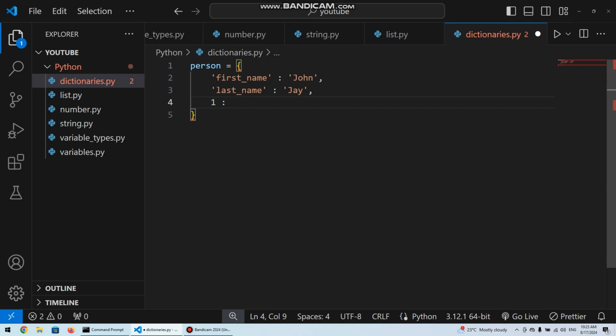So for example, we might say one. I don't know what one could represent, but let's say one was holding something, let's say a letter, and then one is an integer. We could also have a floating point value. So let's say 2.5 can also still be a key, and then let's say 2.5 is tied to 5. You can have strings, integers, floating point numbers. You can even have a tuple. We have not looked at tuples, but you can have something like this.